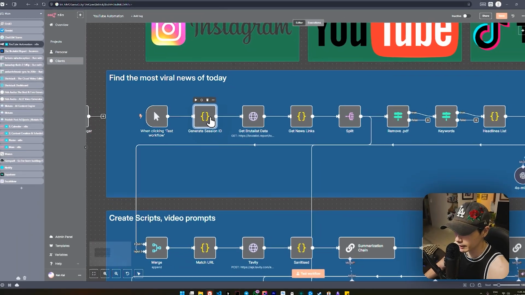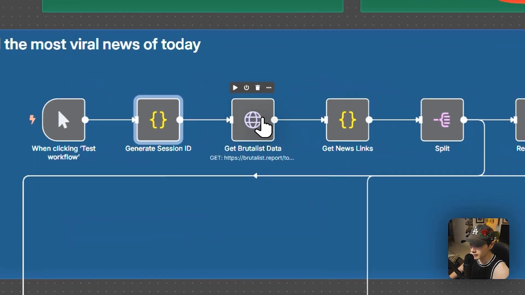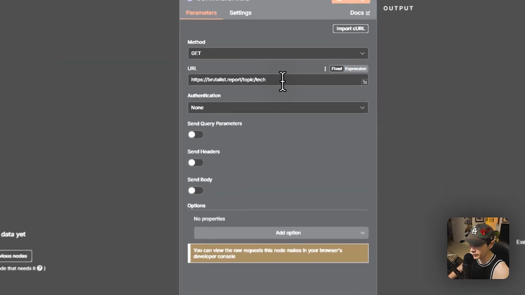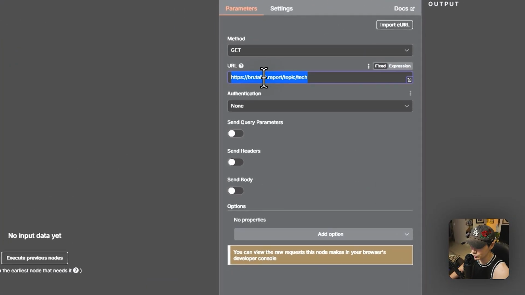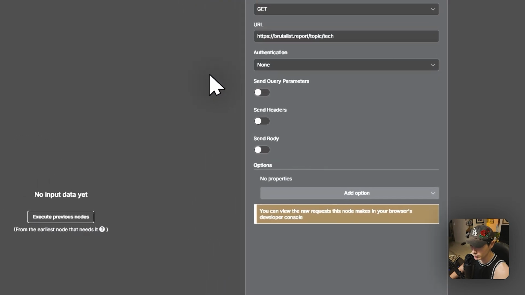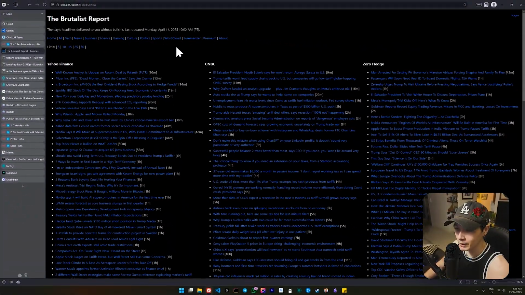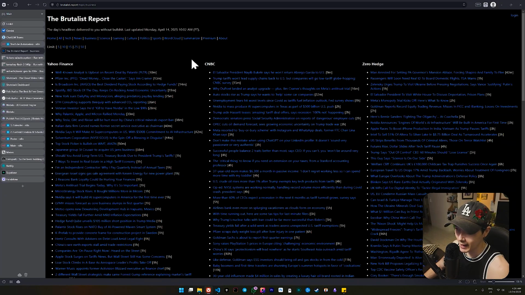I'm just generating that. Now, what I'm using here is called Brutalist. It's just a simple GET method, and I'm going directly to the URL for Brutalist. If you're unaware what it is, I'll jump over right here. Brutalist is kind of like a Hacker News, but the reason why I like this more is because it's pulling in a lot more information from many different sources for many different topics.